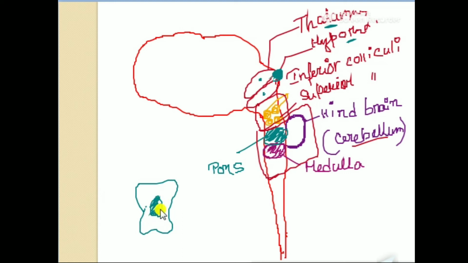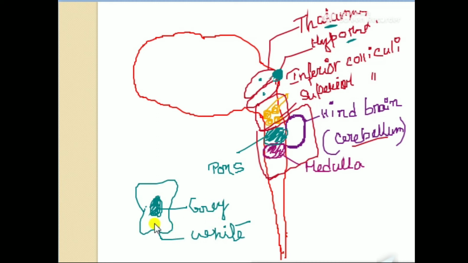One is the dark portion, known as grey matter, and this portion is white matter. Why is this portion known as grey matter? Because we all know about the neuron, the structural and functional unit of the nervous system. We all know how it looks. There are different portions of a neuron: the cell body, axon and dendrites.